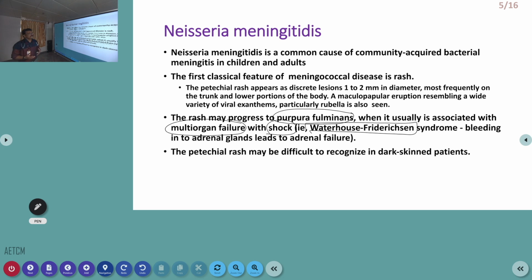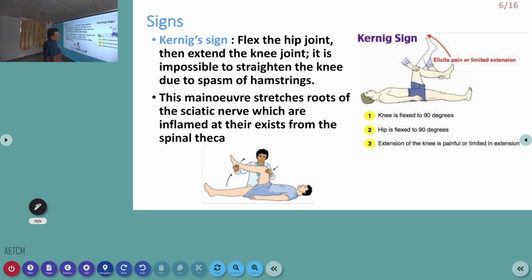These problems can occur in meningococcal meningitis. Sometimes a patient can have only meningitis. Some patients can have multi-organ dysfunction syndrome, which we call purpura fulminans. And some patients can have hypotension and severe shock. This is called Waterhouse-Friderichsen syndrome. This is due to bleeding into the adrenal glands that leads to adrenal failure.